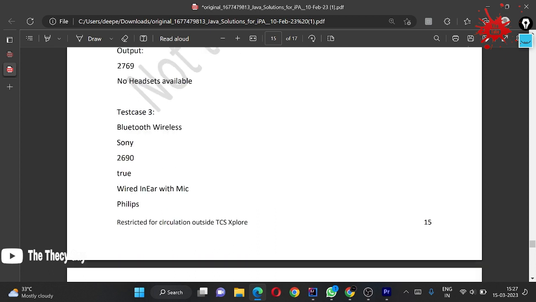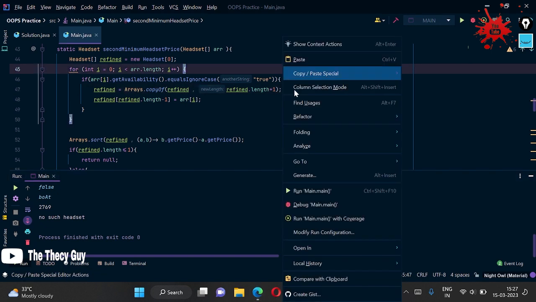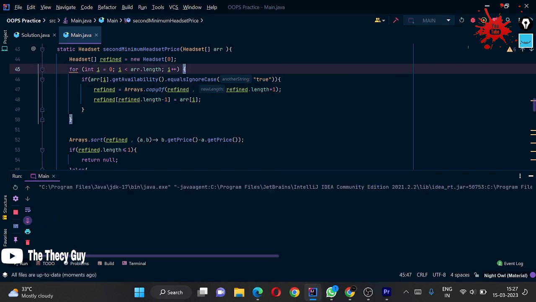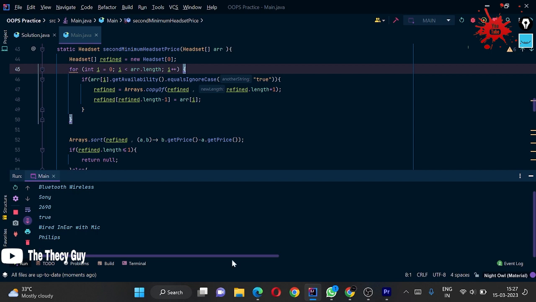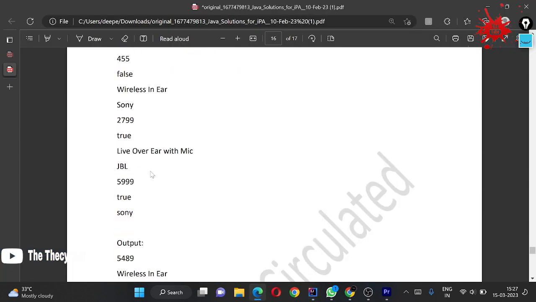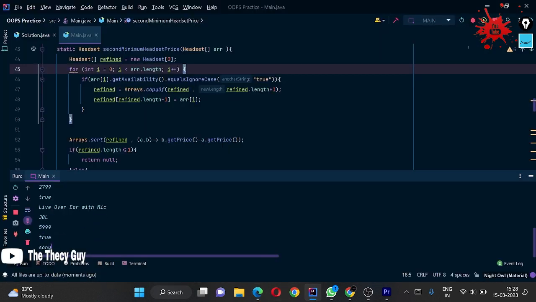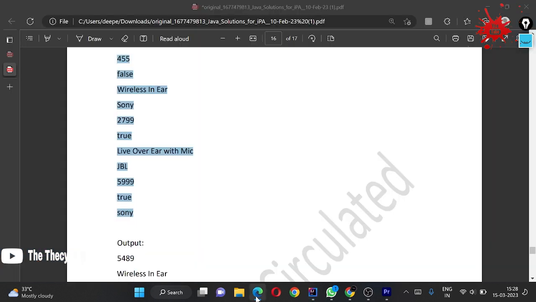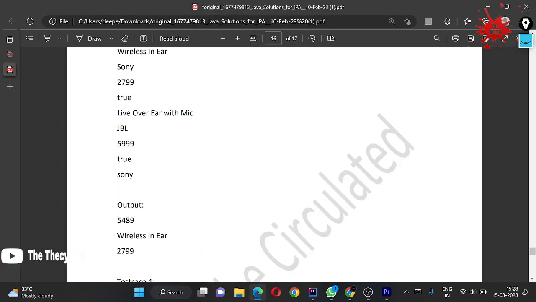Now we are going to do the third one. Just copying this and let's rerun it. And Phillips, and some more code is remaining. Copying this and coming here and pasting it here. Now entering. So what we have is 4579 Sony and 2799. Okay, here wireless in air is coming, I think.